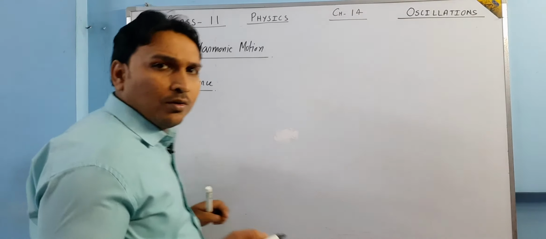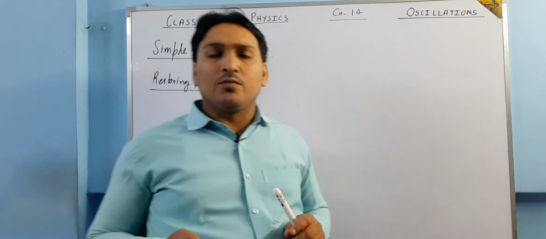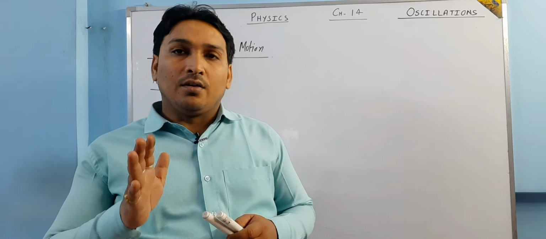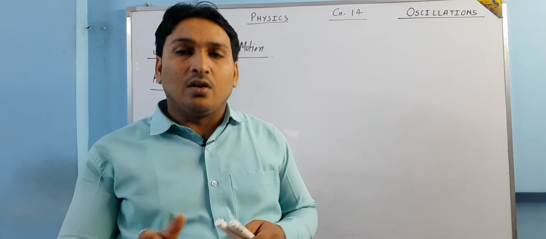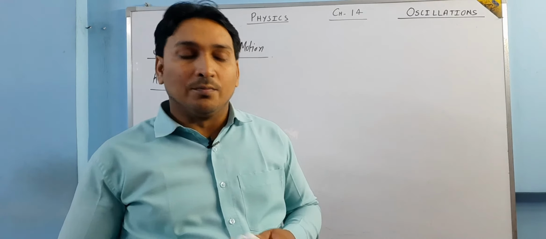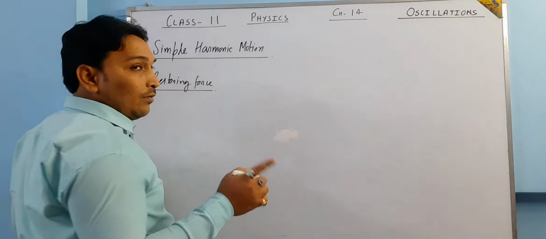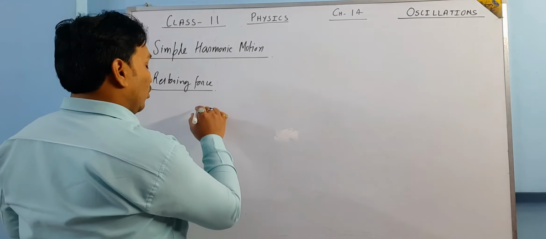I hope you know that equilibrium means what? When the body is at rest or in uniform motion, the net force acting on the body must be equal to 0. And if you talk about rotational equilibrium, the net torque must also be equal to 0. So basically there are 2 types of equilibrium. One is stable, one is unstable.